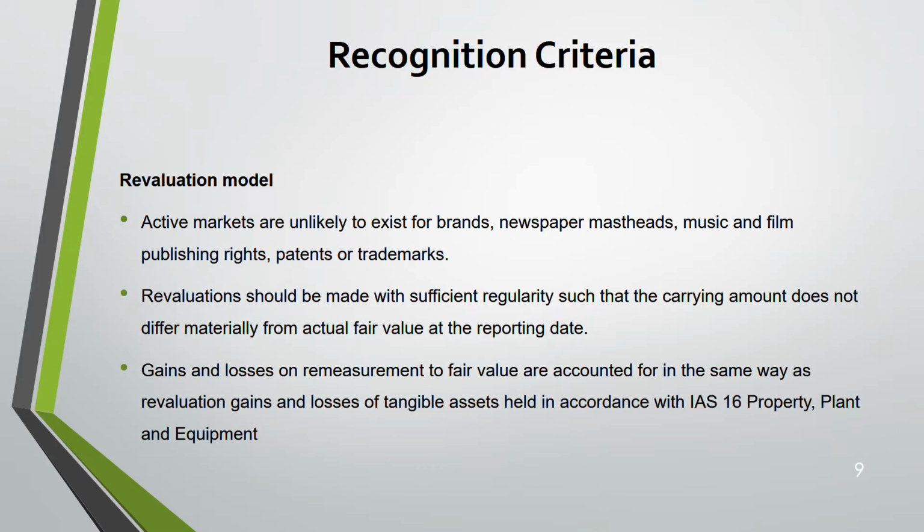Regarding gains and losses on remeasurement, it is dealt with in a similar way for tangibles as dealt with in IAS 16. Gains and losses on remeasurement to fair value, okay, are accounted for in the same way as revaluation gains and losses of tangible assets. How is it dealt with? Tell me. The rule is not given here. Tell me the rule. The rule of IAS 16 was gains and losses on remeasurement to fair value go in other comprehensive income. So same for intangible assets, the gains and losses will go to other comprehensive income.